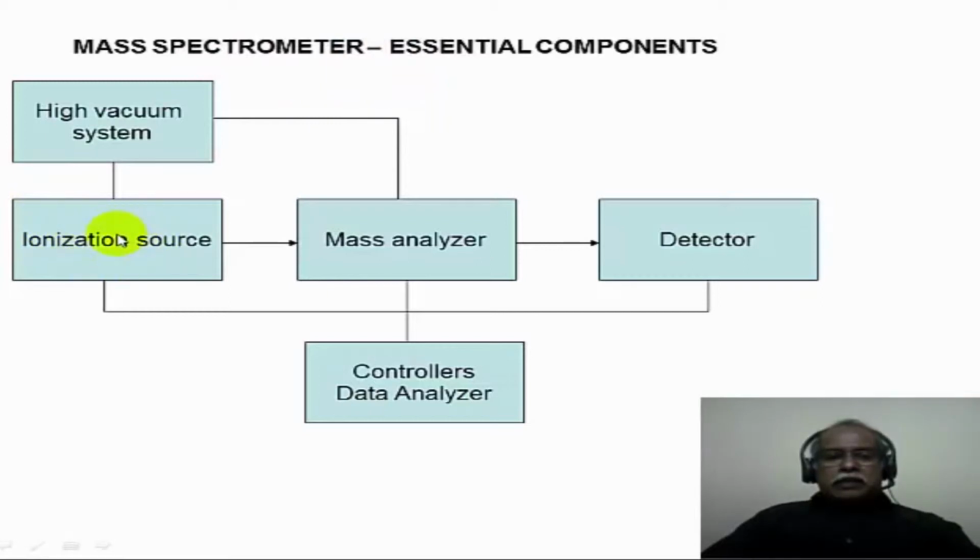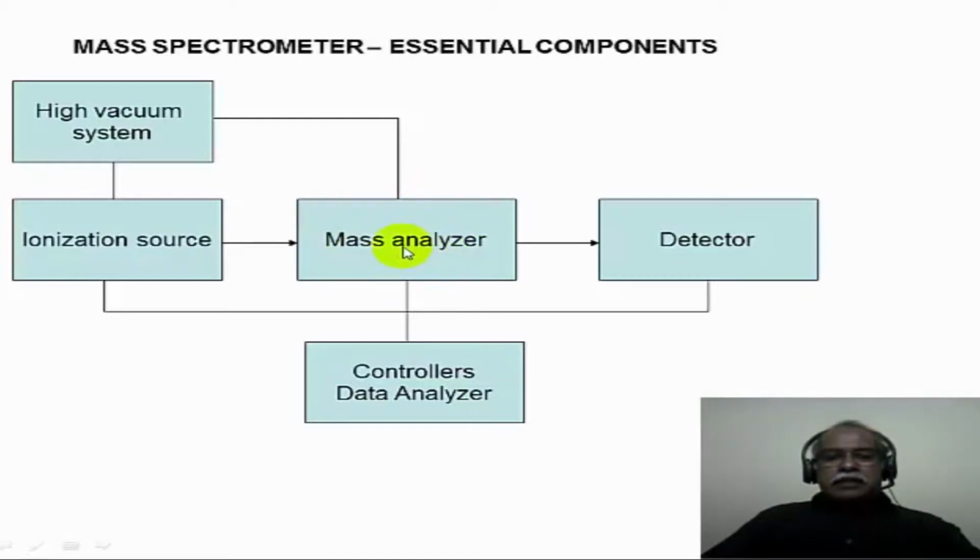And then you have an ionization source. Depending on the kind of mass spectrometry technique, different ionization sources are involved, and the ions are generated in the ionization source, and the ions that are generated are fed into the mass analyzer. There are several different types of mass analyzers available.